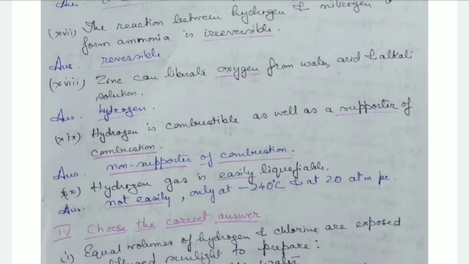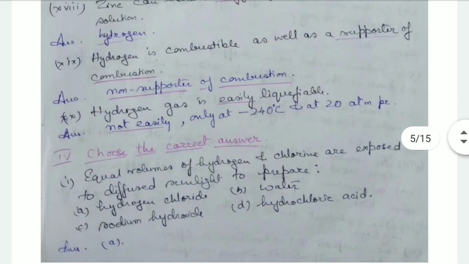Zinc can liberate oxygen from water, acid, and alkali solution. No, zinc liberates hydrogen from water, acid, and alkali solution. Then hydrogen is combustible as well as a supporter of combustion. It is combustible, but it is a non-supporter of combustion. Hydrogen gas is easily liquefiable. It is not easily liquefiable. It can be liquefied only at minus 240 degrees centigrade and at 20 atmospheric pressure.